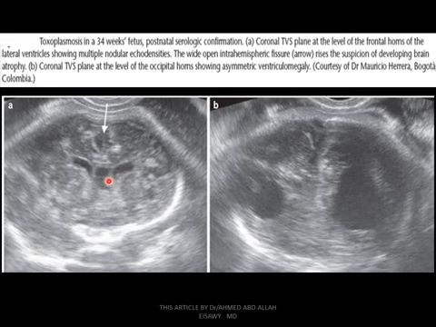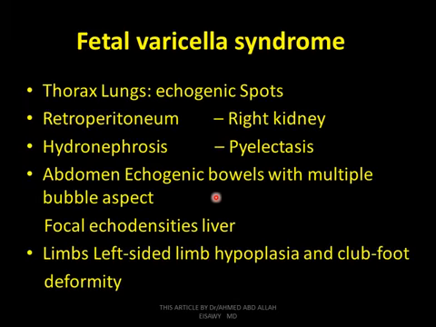Wide open interhemispheric fissure, raising suspicion of developing brain atrophy. This coronal image at the level of the occipital horn shows asymmetric ventriculomegaly, with this side's ventricle larger than the other. This is toxoplasmosis.